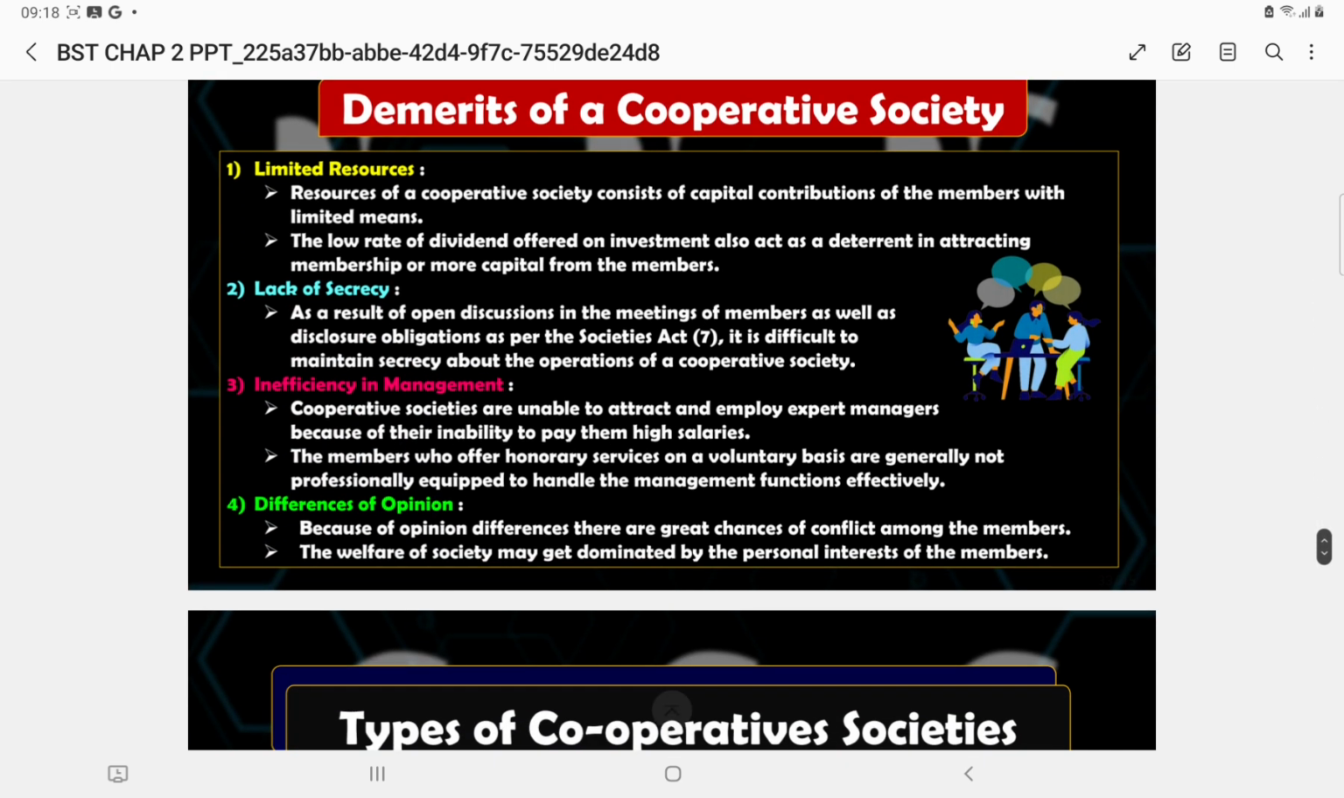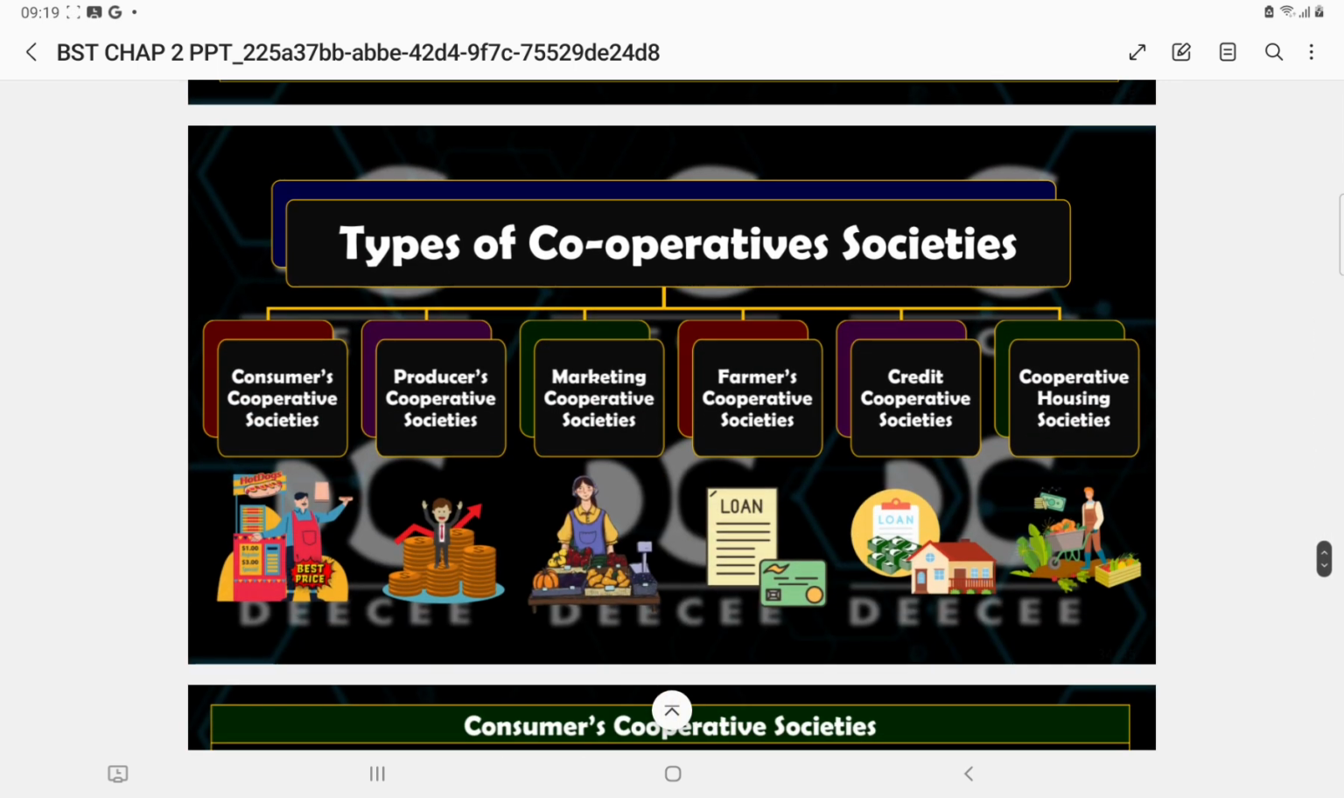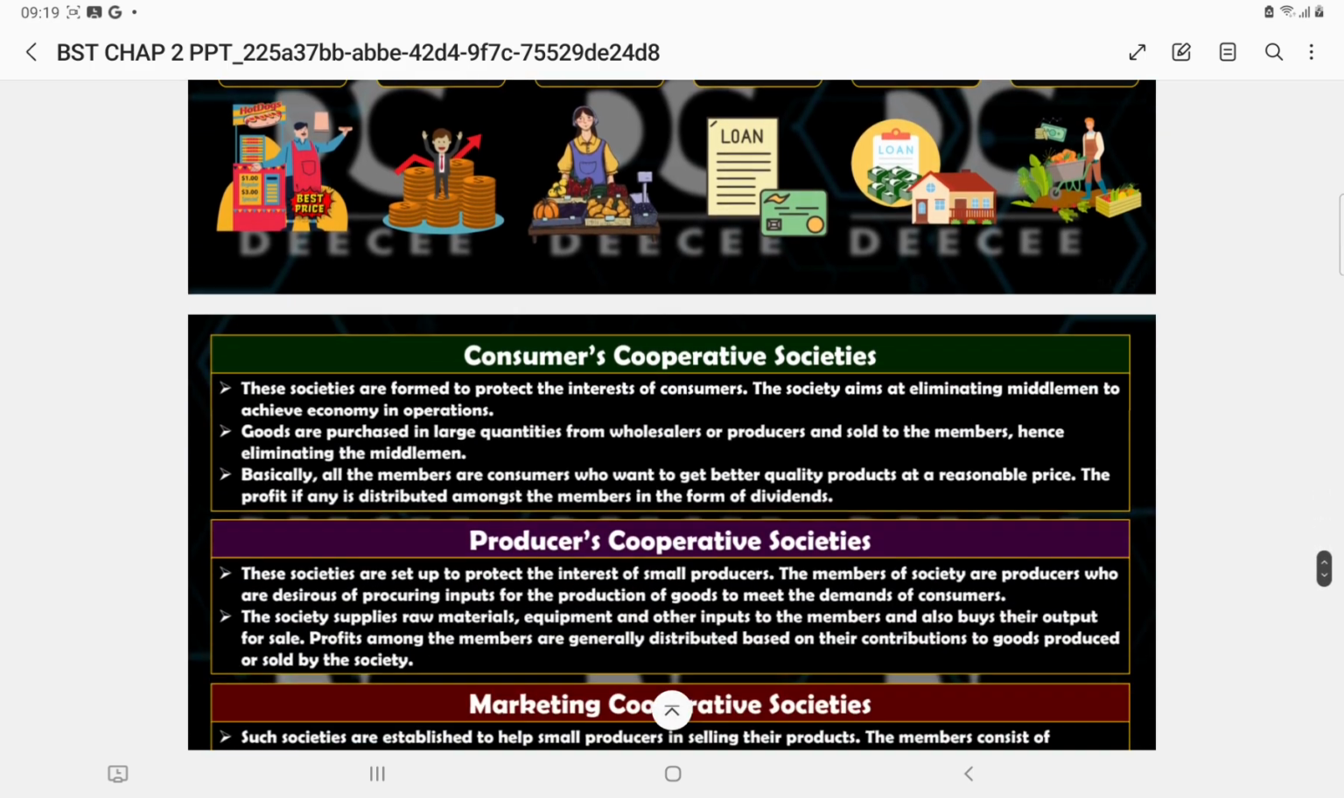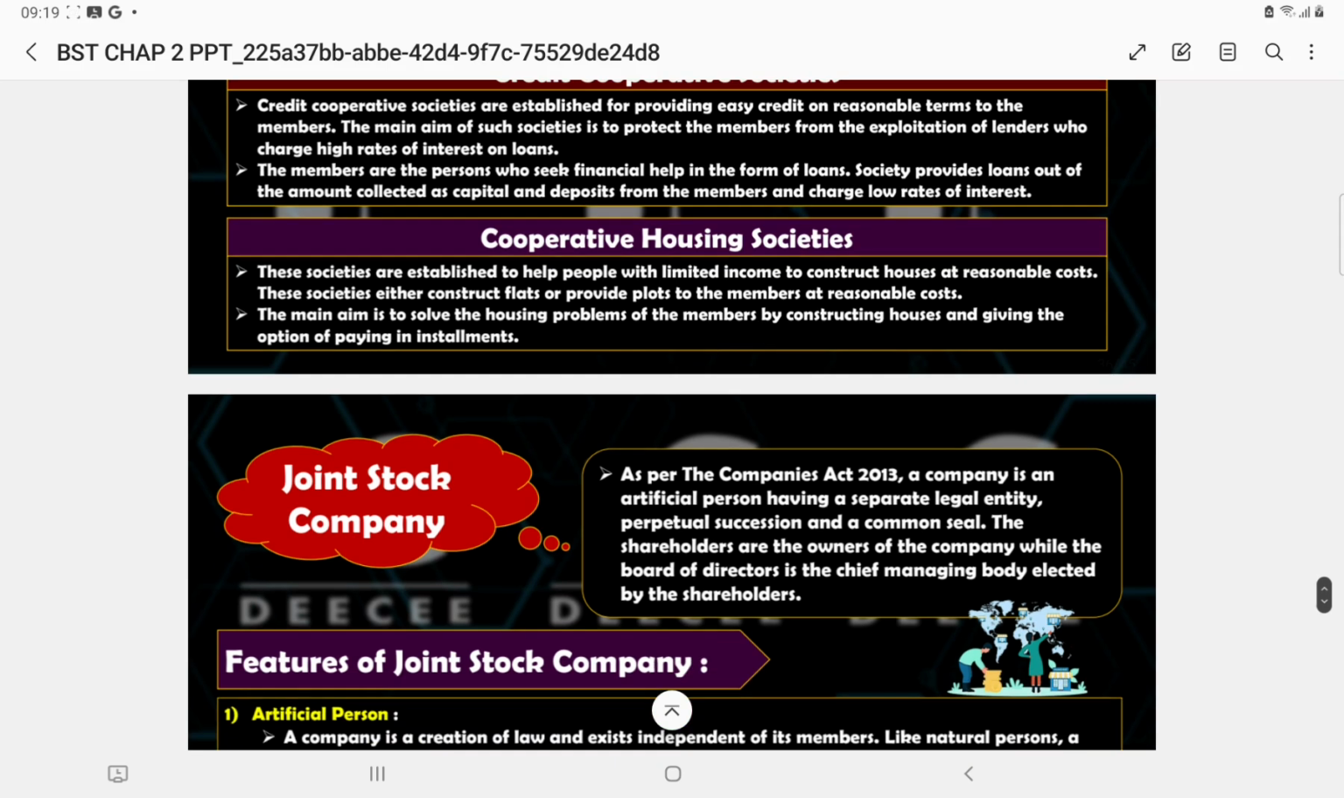But there are certain demerits of cooperative society, that is limited resources, lack of secrecy, inefficiency in management, and difference of opinion. This topic is again very important. Types of cooperative society: consumer cooperative society, producer cooperative society, marketing cooperative society, farmers cooperative society, and credit cooperative society, as well as housing cooperative society.